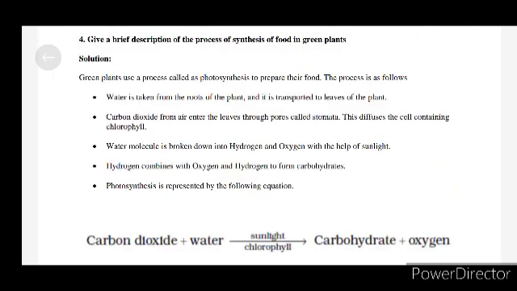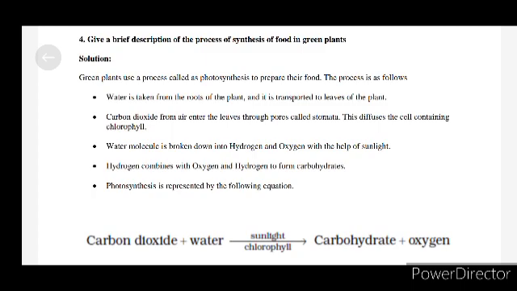The fourth question: give a brief description of the process of synthesis of food in green plants. Answer: green plants use a process called photosynthesis to prepare their food. The process is as follows. Water is taken from the roots of the plant and transported to the leaves, and carbon dioxide from air enters the leaves through pores called stomata.